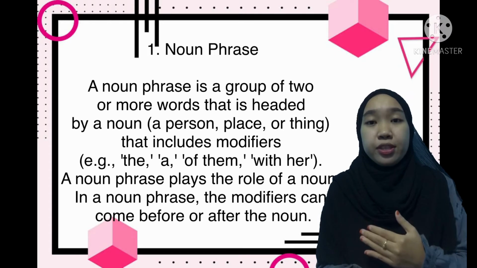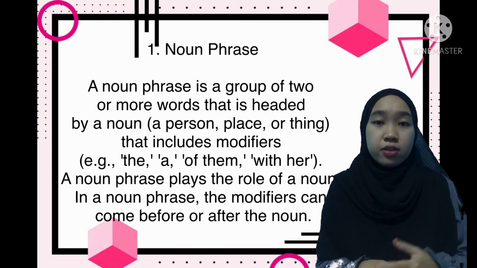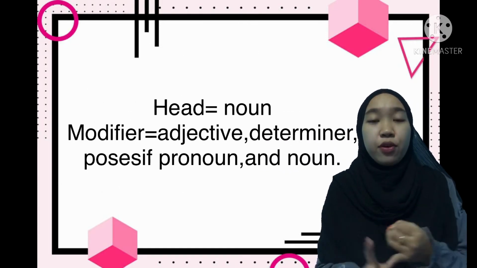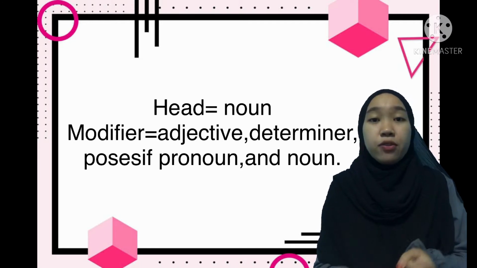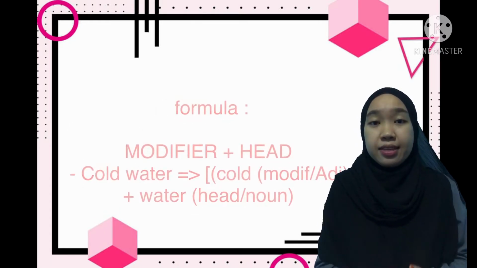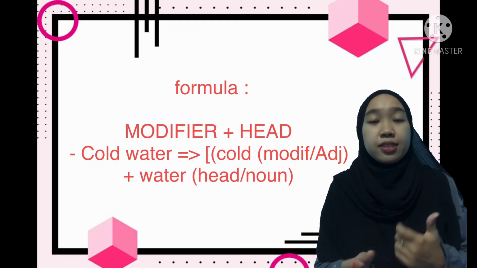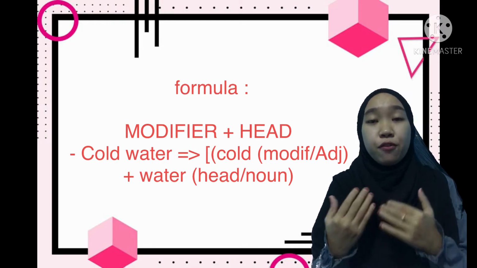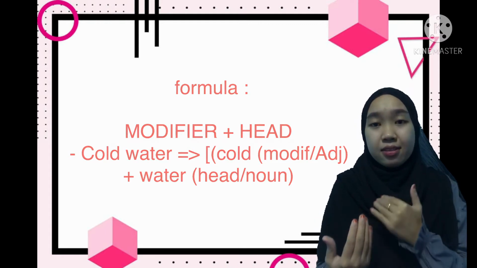In a noun phrase, the modifiers can come before or after the noun. Head is noun and modifier including adjective, determiner, possessive pronoun, and noun. And the formula is modifier plus head. For example, cold water. Cold as modifier adjective and water as head noun.